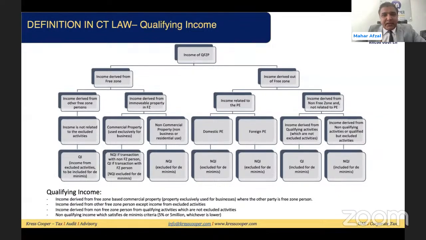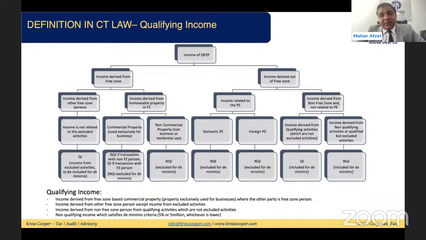So on an overall basis, what is my qualifying income? Four things, as I mentioned. Income generated from the other free zone person, unless these are from the excluding activities. Income generated from out of the free zone from the qualifying activities, unless those qualifying activities fall under the excluding activities. Income generated from the de minimis, and income generated from the commercial property which is being used exclusively for business purposes, where the transaction is made with another free zone person.